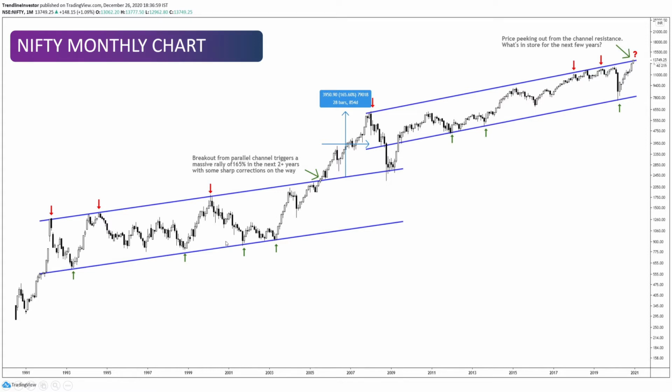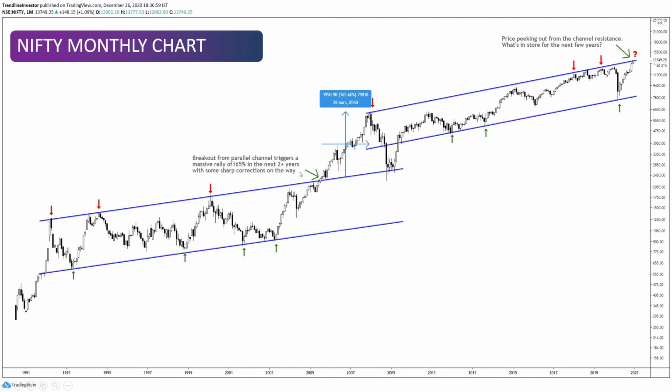In fact, till 2003. So that was almost a 10 year consolidation, which happened in a parallel channel, and that's a pretty interesting fact that I'm going to touch upon today. So this parallel channel was tested 3 times, and in fact, the fourth time it tested, it corrected a little compared to the deep corrections we had in the previous times when the price touched the channel resistance. Now, at this point, we had a breakout here somewhere around 2005 September, I think, to be precise.